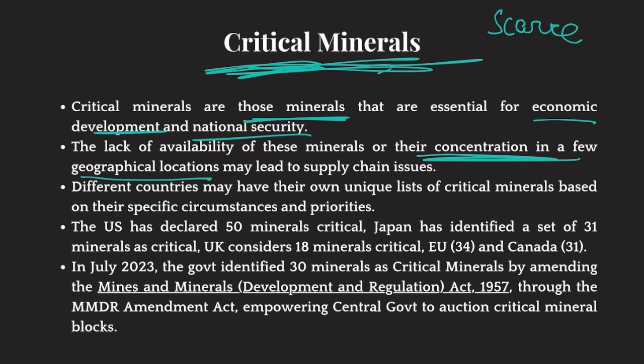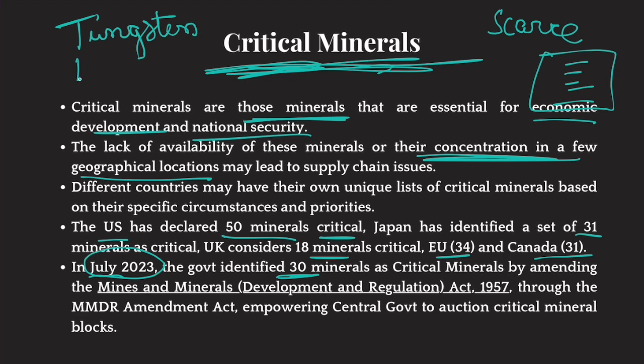All right. Now, every country publishes its own list of critical minerals based on their own circumstances. So, USA has basically declared 50 minerals as critical, Japan 31, UK 18, EU 34, and Canada 31. In July 2023, Indian government identified 30 minerals and called them critical. Okay, so India has identified 30 critical minerals. It has also published a list of these 30 critical minerals. Among these 30, tungsten is one.